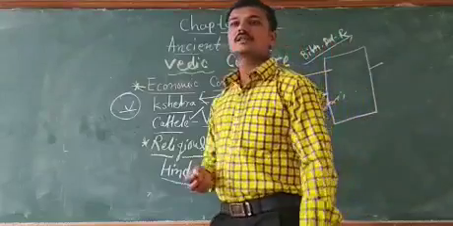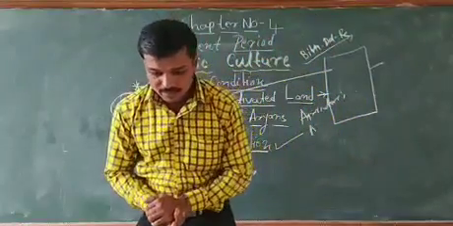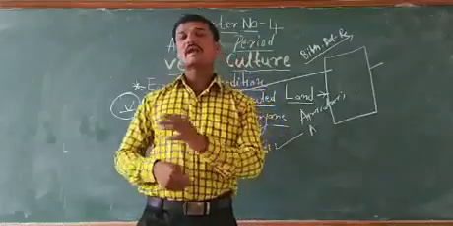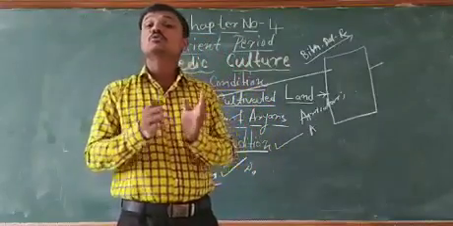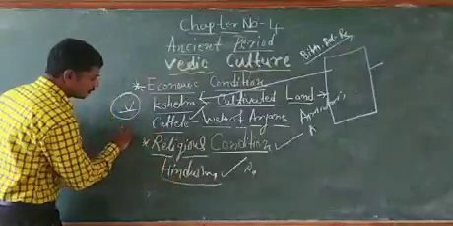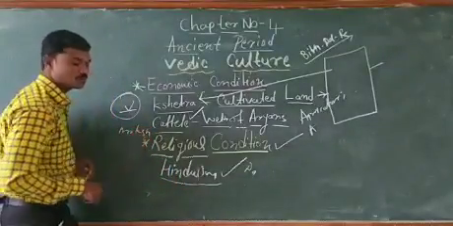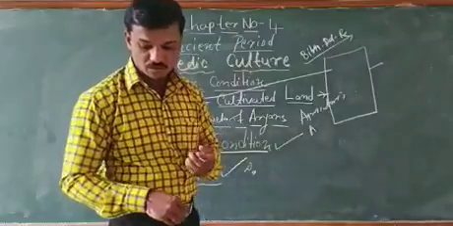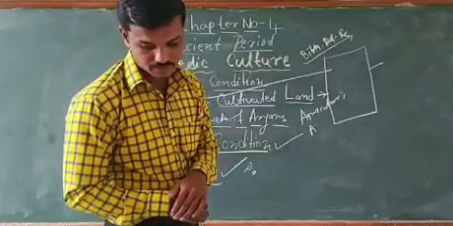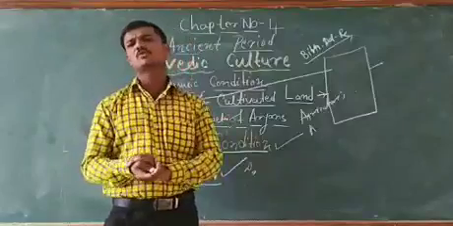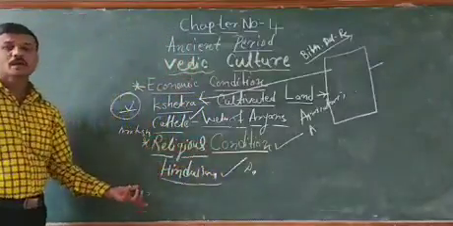Apart from this, there were many sacred books in our Hinduism. And how can we attain moksha? Through many ways, through many paths, we can attain moksha. Through jnana, through bhakti, through yoga, we can attain moksha according to our Hinduism.